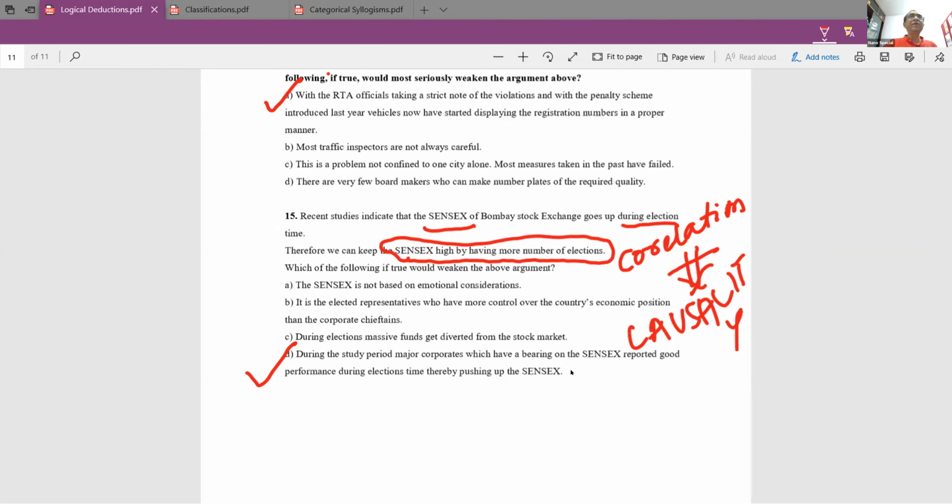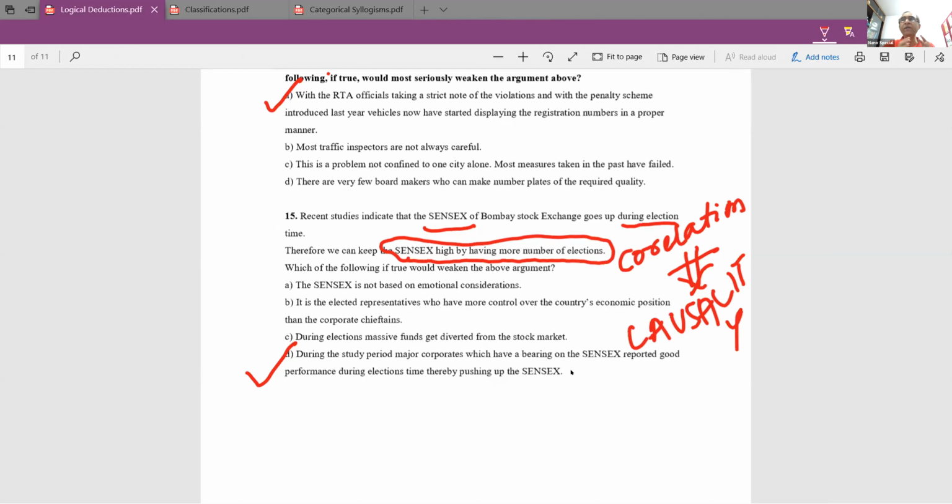Elections happening during that time is just a coincidence. The actual reason is something else. So this would weaken the argument, the argument being that you can have more elections to see that the Sensex goes up. So option D weakens the argument given. Please remember, the learning from this question is that correlation does not imply causality. Just because two events happen together does not mean that one event leads to the other. So please always remember this.